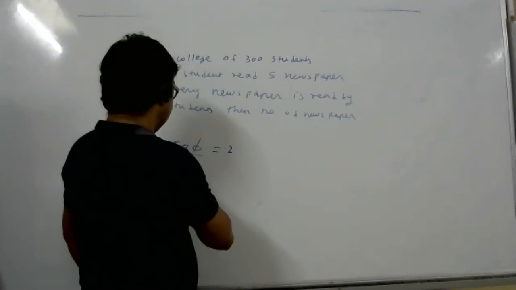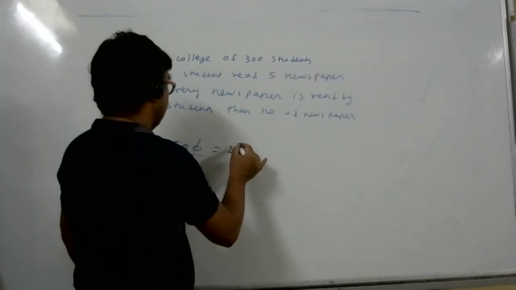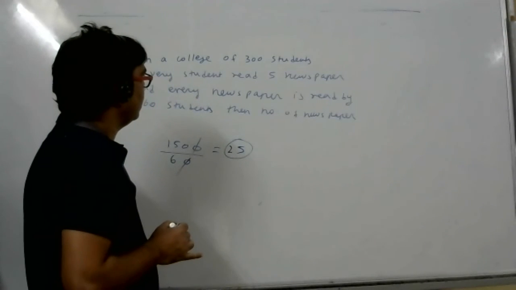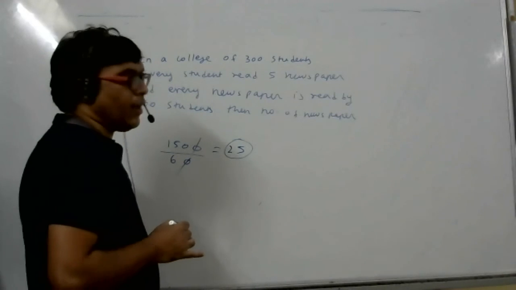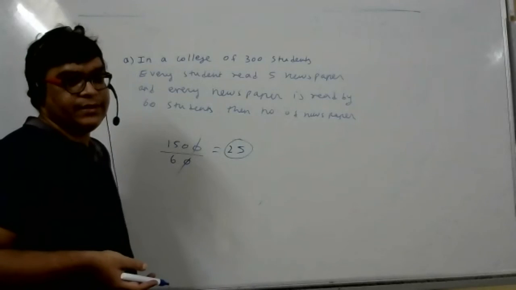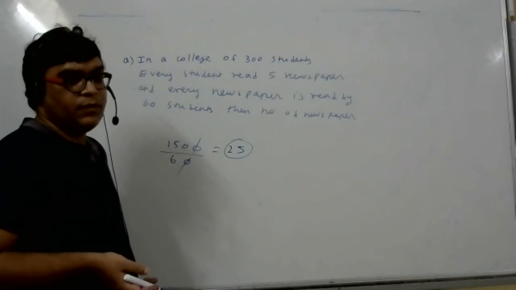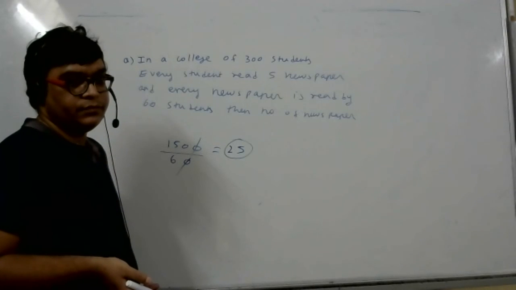So 300 by 60 is 5. 25 is not the answer? I don't know the answer, but it is among the options. It's exactly 25. Answer is 25, sir. What is the doubt then?